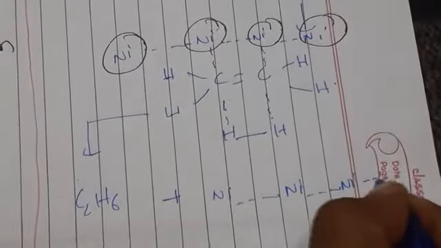And in the next step, automatically what happens? It is giving C2H6 plus Ni, Ni, Ni molecule.